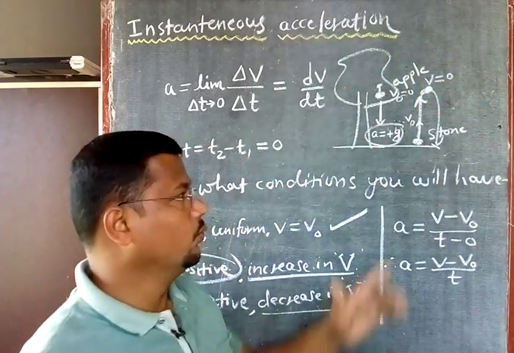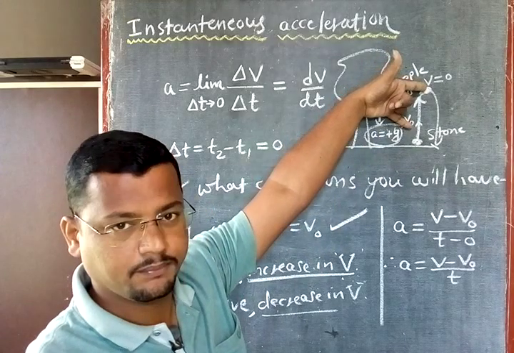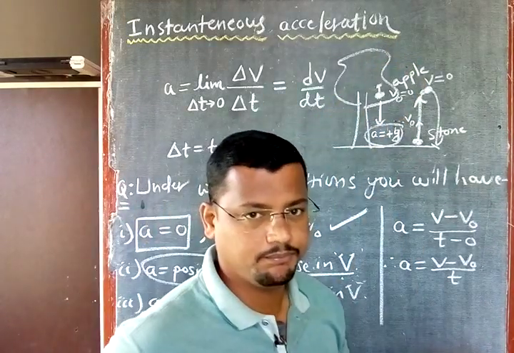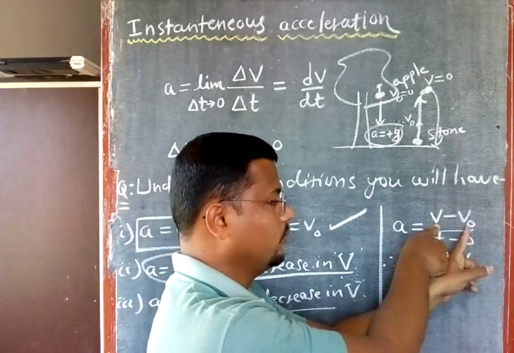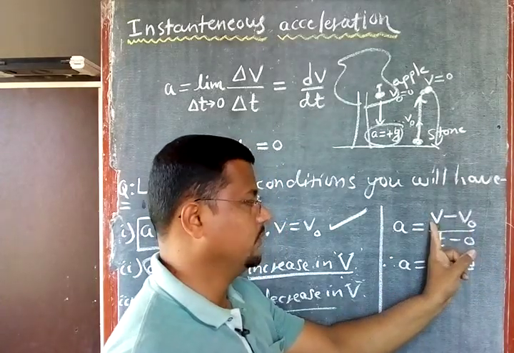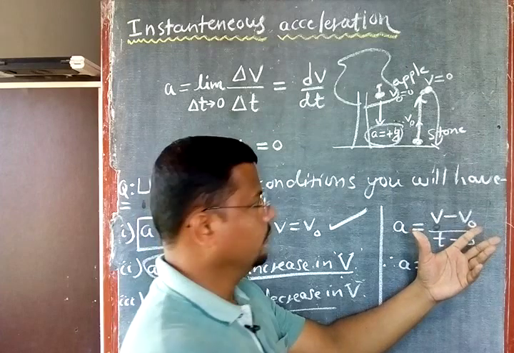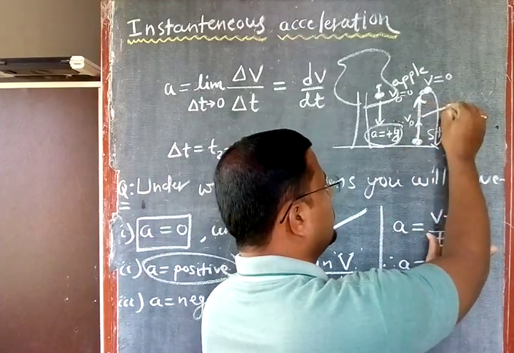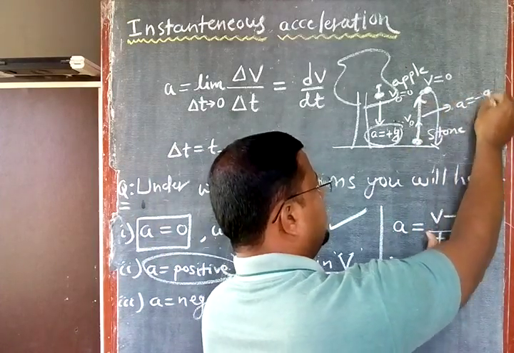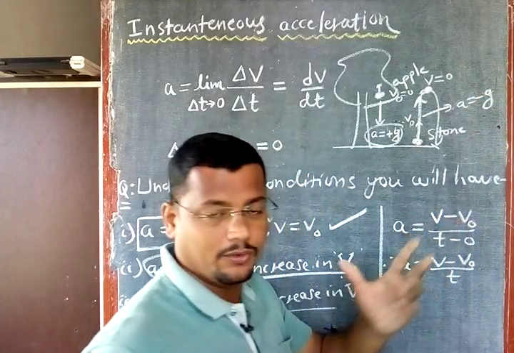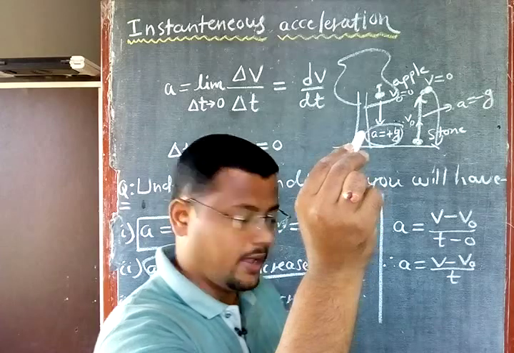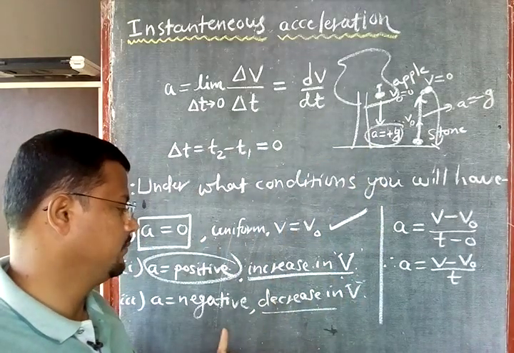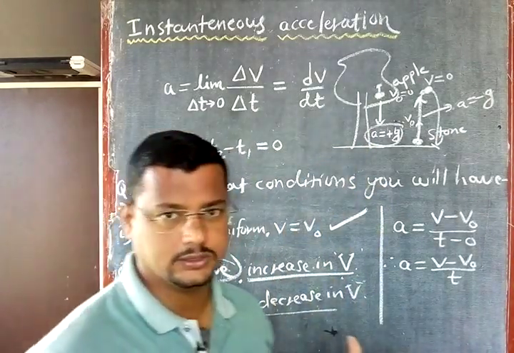Then the difference between these two velocities will come out negative. Why? Because here the v value is less and the v0 value is more. So the difference between these is taken as negative. So an object moving up is an example of negative acceleration. Why? Because for an object moving up, with respect to time its velocity decreases, and decreasing velocity is an example of negative acceleration, right?